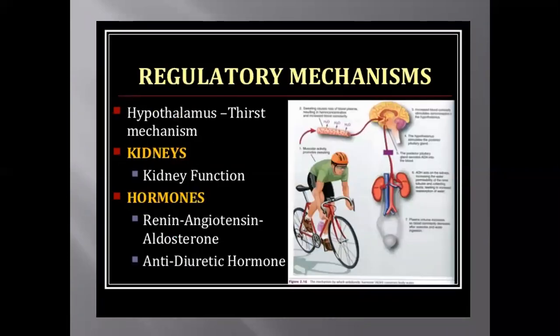Now, how is this mechanism regulated? The hypothalamus regulates the thirst mechanism. Kidneys, hormones like renin, angiotensin, antidiuretic hormone, they maintain or regulate.